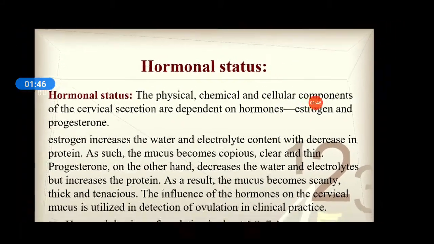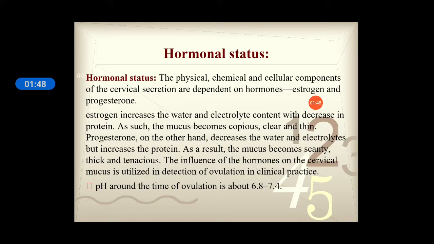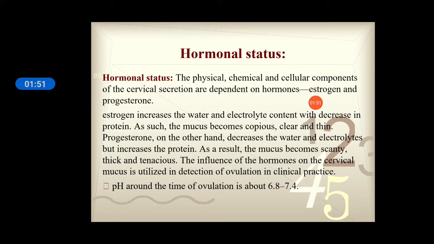Next is the hormonal status. In the lab you will come to know which bacteria is involved. Bacteriological means whether any bacteria is involved, you will come to know in the lab. And from staining also, you will know whether it is gram positive or gram negative, etc.